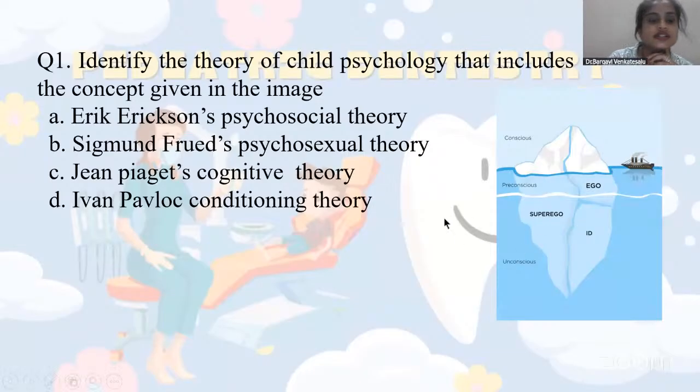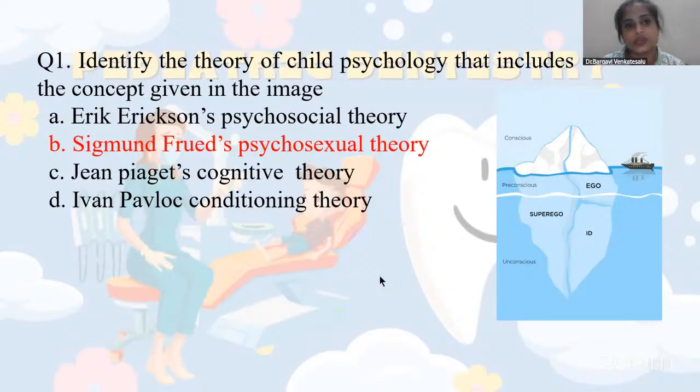So the first question is, identify the theory of child psychology that includes the concept given in the image. From this image, it's very clear, no one can go wrong. The image has two concepts. One is the iceberg concept, wherein the tip of the iceberg is above the sea level, and underneath we have the preconscious and unconscious mind. Also, we have the topographic model, which includes your three psychic triads, that is your id, ego, and superego. So the answer is Sigmund Freud's psychosexual theory.